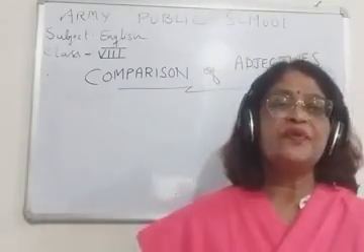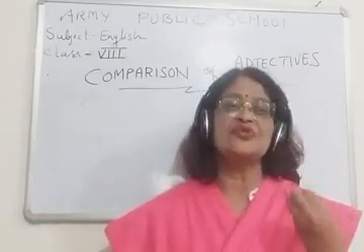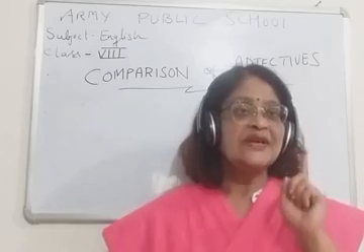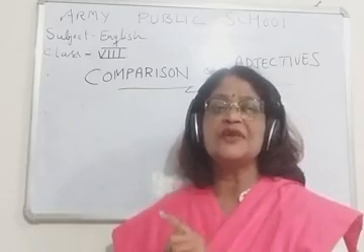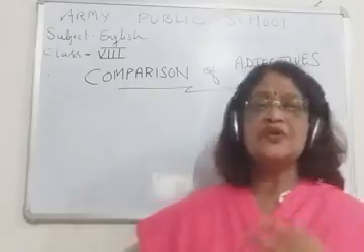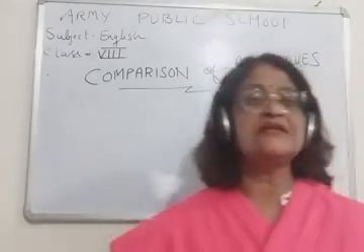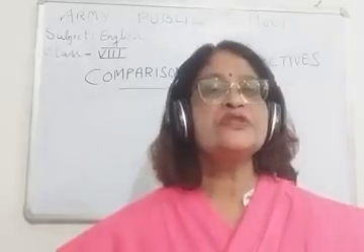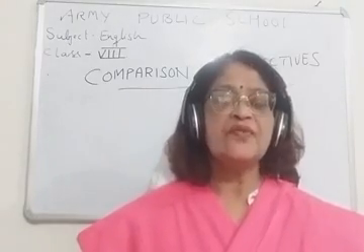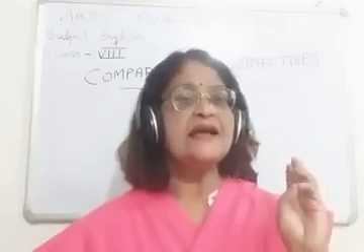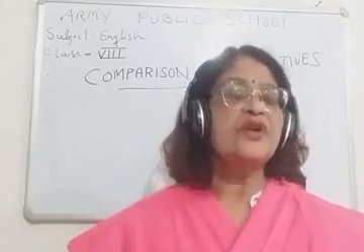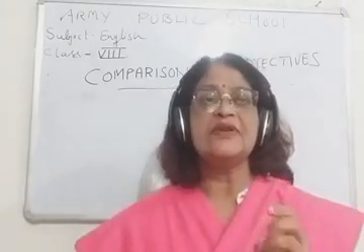Now children, before explaining adjective, I should also tell you in one sentence what is a noun. If you understand noun, it will be easier for you to understand adjective. And children, if you understand adjective, definitely, no doubt, you can understand comparison of adjectives also. So students, first of all, what is a noun? Noun is a name of a person, place, animal, thing. I think everybody knows, you people have been studying from class 3 and 4. So noun is a name of a person, place, animal or thing.